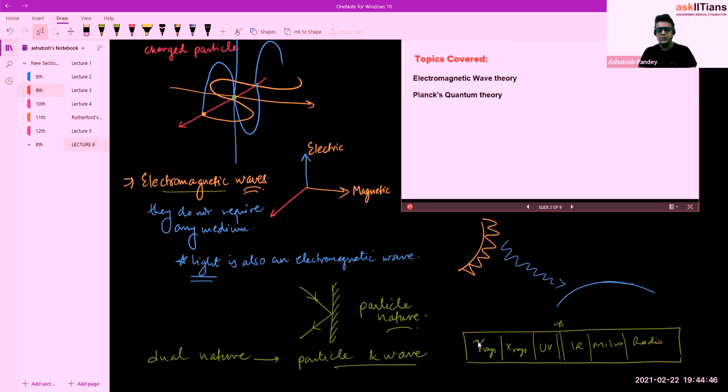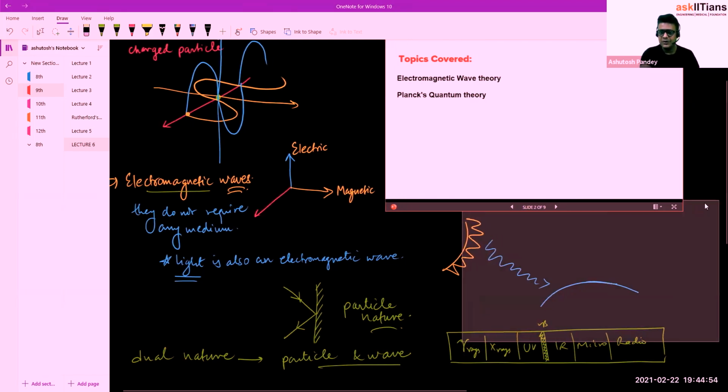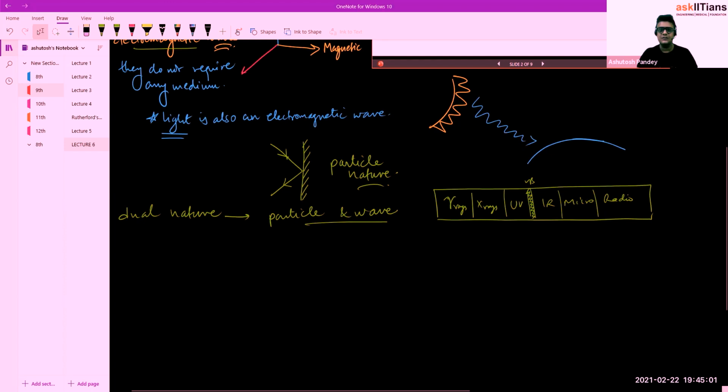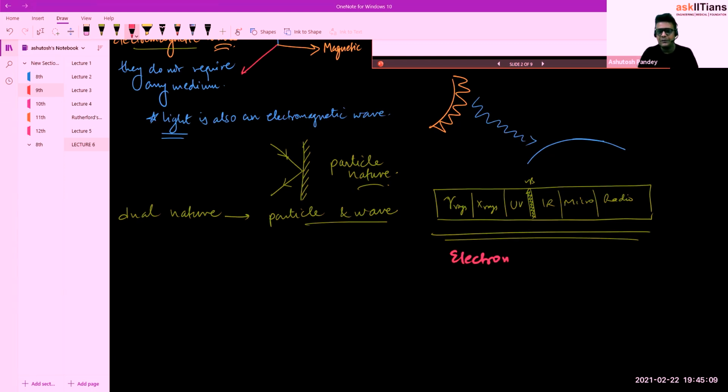So the visible part is a very small fraction of the whole electromagnetic spectrum. The part of electromagnetic waves which we can see is very small compared to the whole spectrum. So this is called the electromagnetic spectrum, in which electromagnetic waves of all the frequencies are present. Okay, clear.